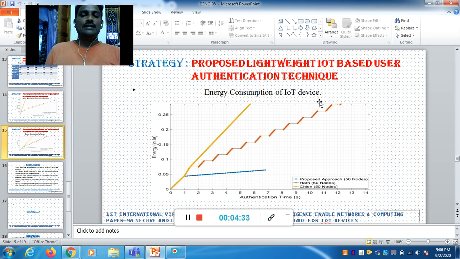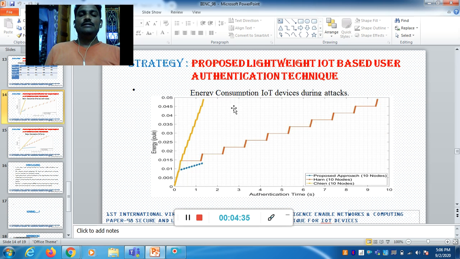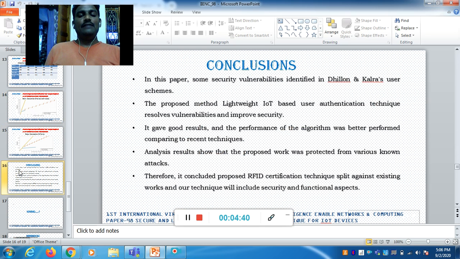This is the energy consumption of the IoT device, and this is the energy consumption of the IoT device during attack time. And finally we can conclude the paper. In this paper, some security vulnerabilities were identified in the Denlan and Khalsa user schemes. The proposed lightweight IoT based user authentication technique resolves the vulnerabilities and improves security. Therefore, it is concluded that the proposed technique is better than existing works. Our technique will include security and functional acceptance.